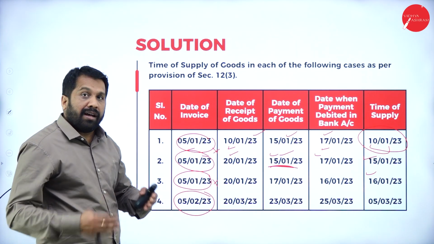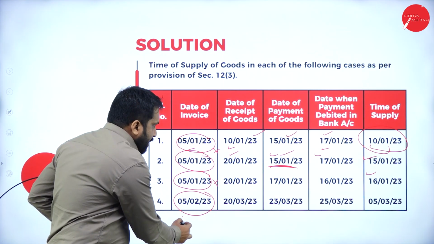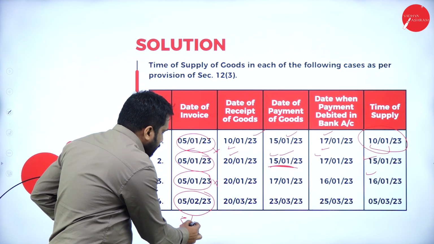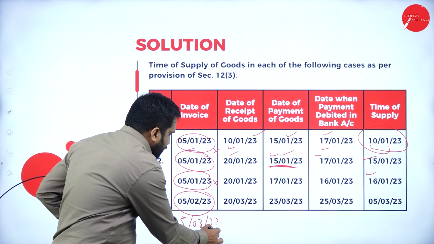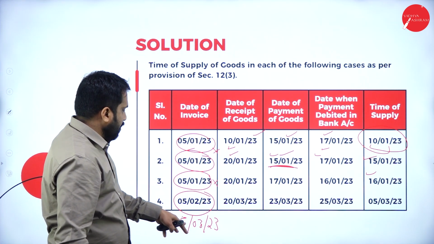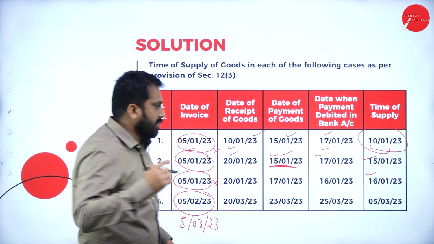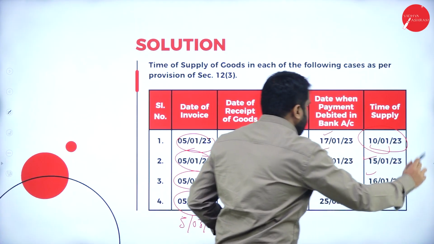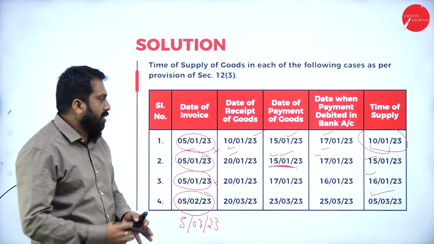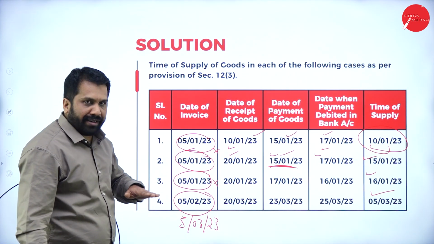5th Feb. Add exactly 30 days. Exactly 30 days means 5 March 23. Now you compare. 5th March is earlier, so we consider 5th March. Hope you are clear. Date of invoice is not a criteria.